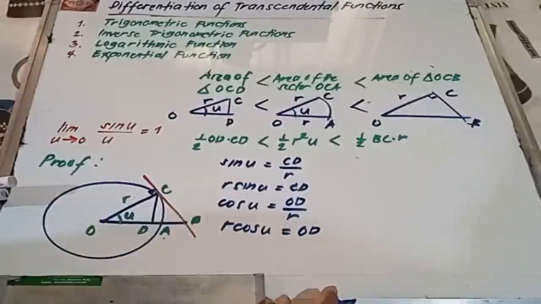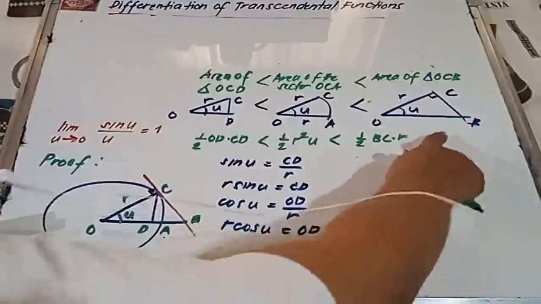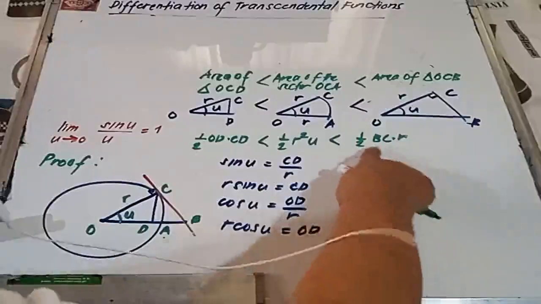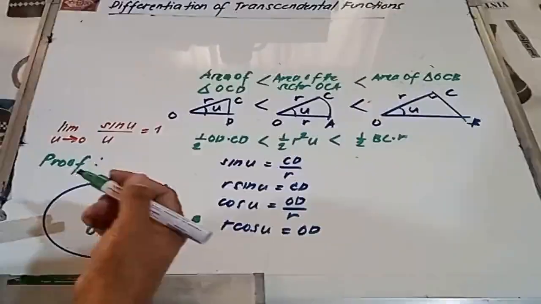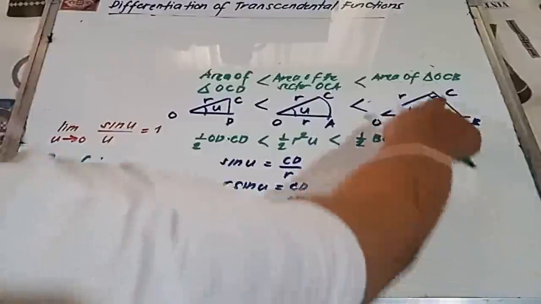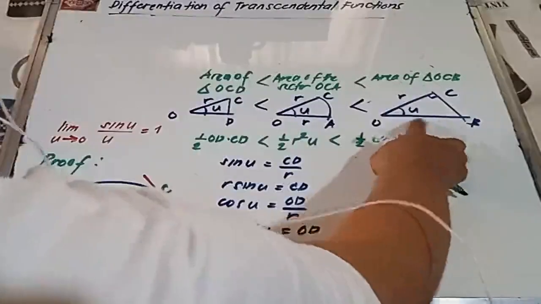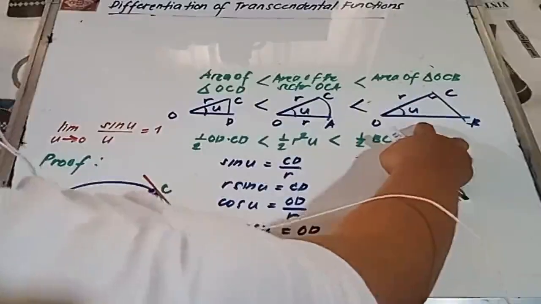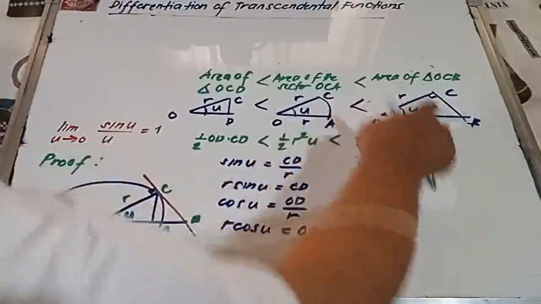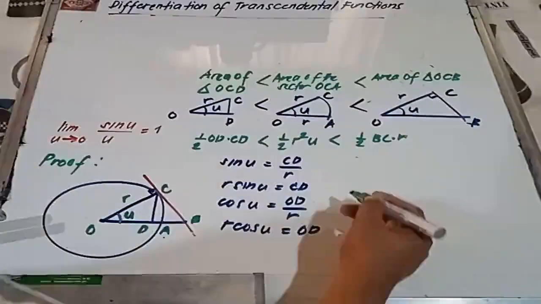Okay? And then from the second right triangle, isolve na rin natin si BC. Paano natin masosolve si BC? BC is opposite side. Ito ay kanyang hypotenuse. So we're going to use tangent, no? R and BC.